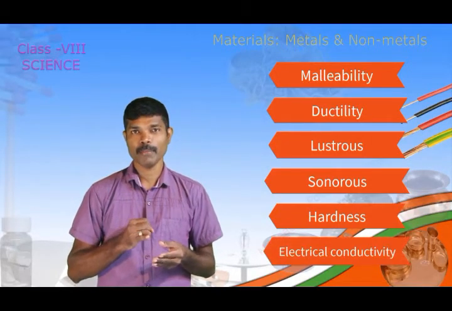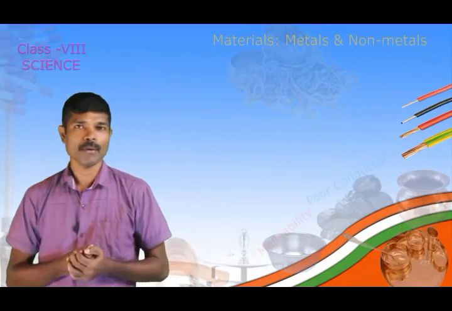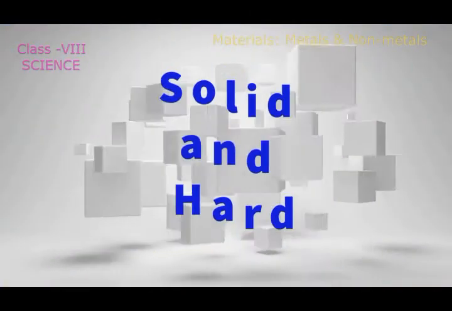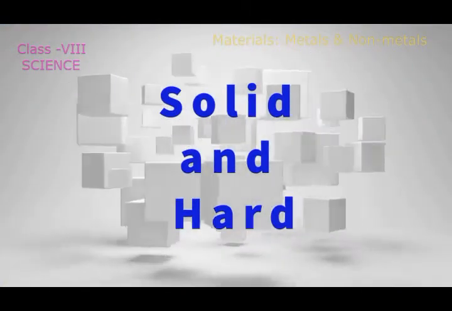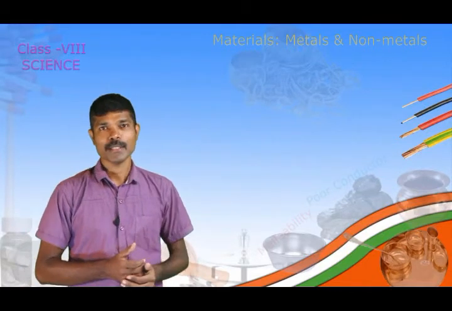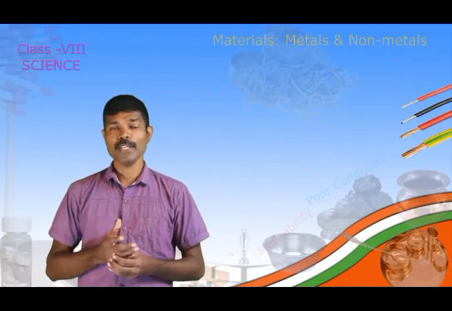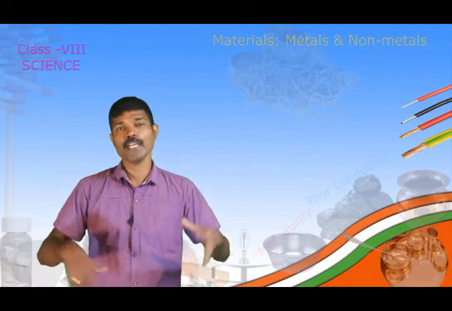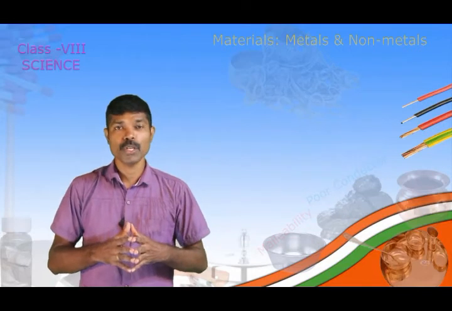So firstly we will see that metals are solid in nature and very hard. Using this property, various articles you will find in your home. You can see the picture, some of the articles you may be using. So because of its hard nature, metals are used to make various parts of the engines, automobiles. In various fields, metals are used because of their hard nature.